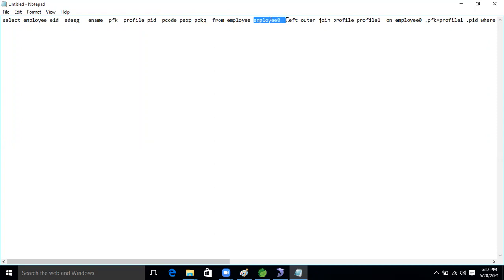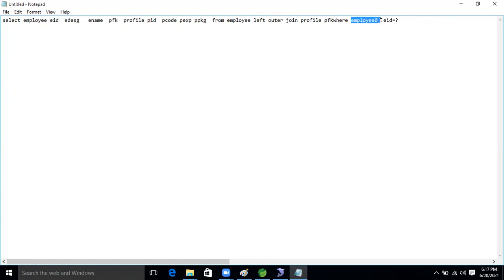Now, the left join concept. Don't bother about it, guys, I will explain it. Just see that two tables' data is coming or not.